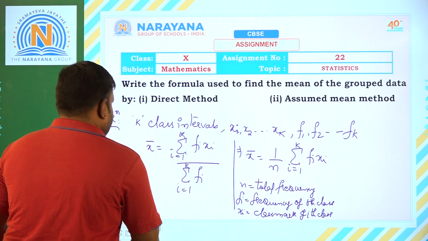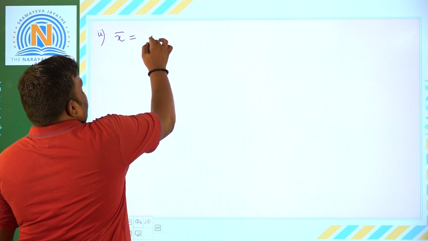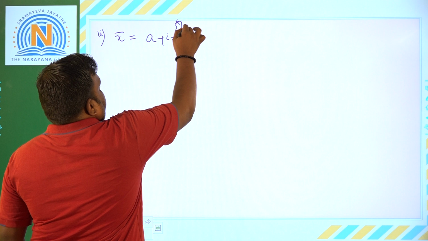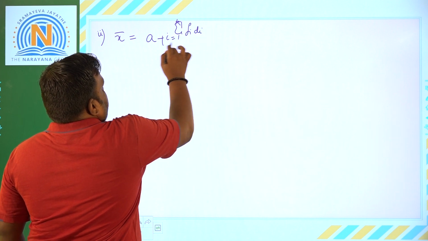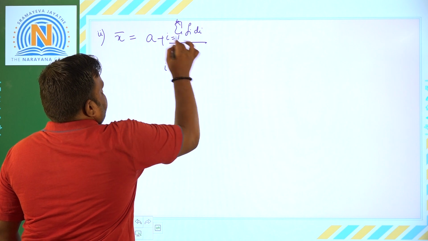Now coming to the second one, the assumed mean method. For the assumed mean method, the arithmetic mean is given by a plus the summation of i equal to 1 to k of fi di by the summation of i equal to 1 to k of fi.